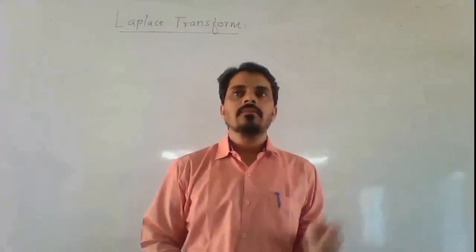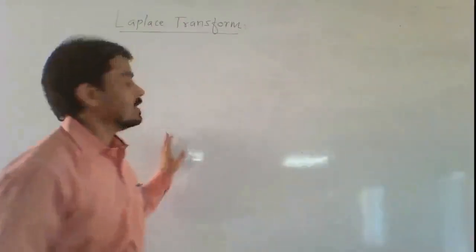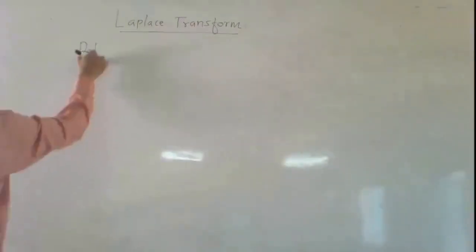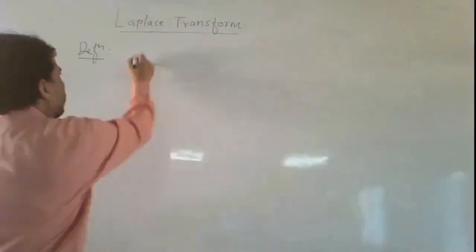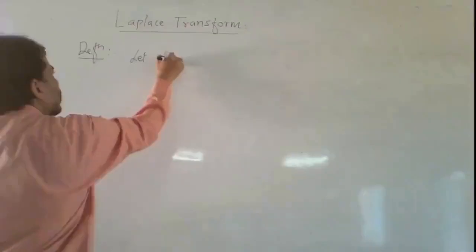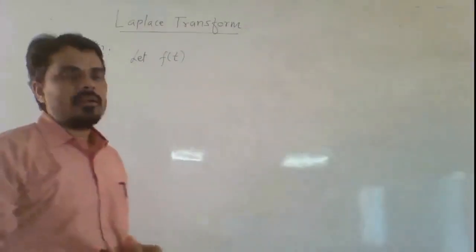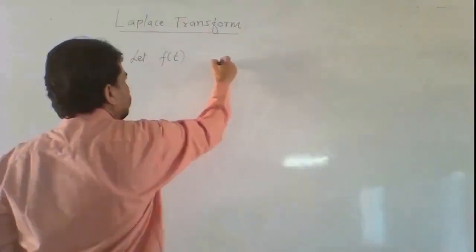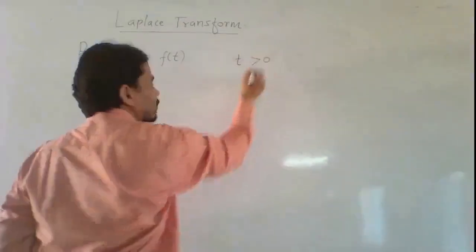Now let us start this Laplace transform. We start with the definition of Laplace transform. Let f of t be a function of t defined for all positive values of t.